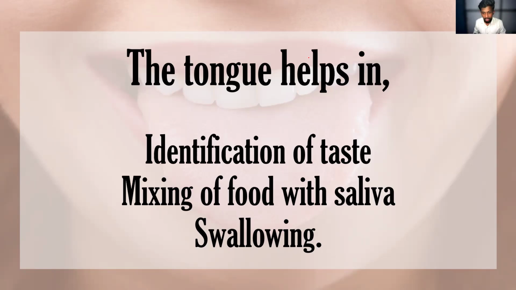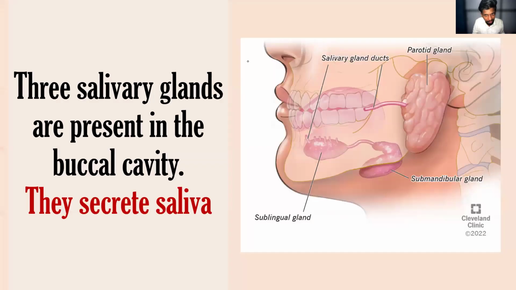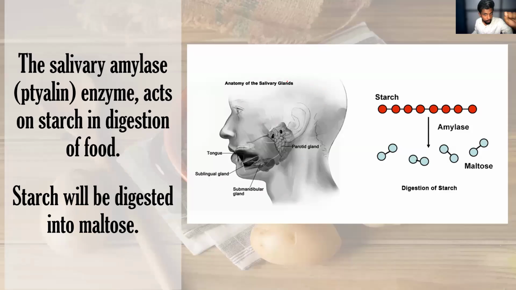Okay. Now the second part, so not the second part, sorry. In the buccal cavity, we have the salivary gland. This salivary gland produces the saliva. In that saliva, we have an important enzyme, amylase enzyme. Earlier we have discussed this one, right? This amylase enzyme, salivary amylase, is called ptyalin. This enzyme converts the starch into maltose.